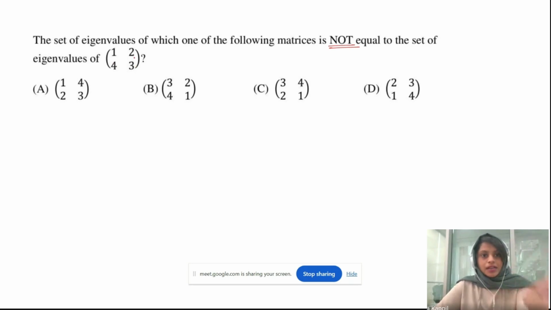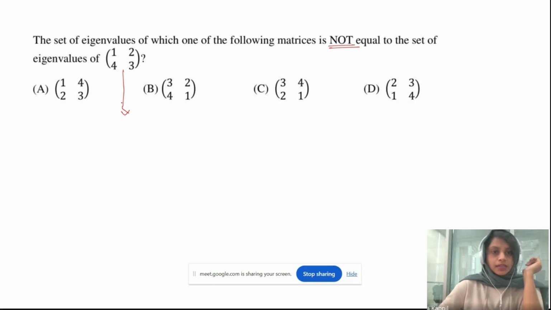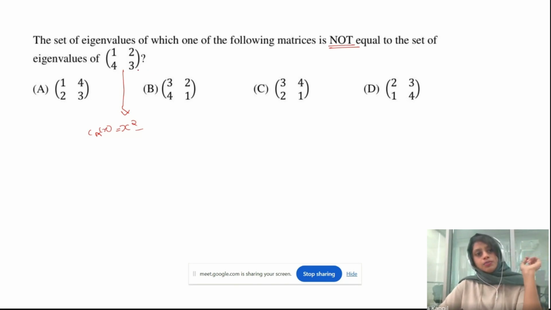And what will be the eigenvalues of a matrix? Okay, so let's see. Here the corresponding characteristic polynomial will be, the characteristic polynomial of a 2 by 2 matrix is x squared minus trace of the matrix. Suppose this is a matrix A. Trace of A times x plus determinant of A. Right?